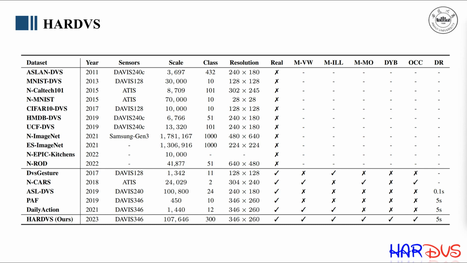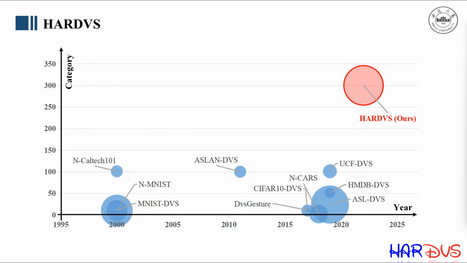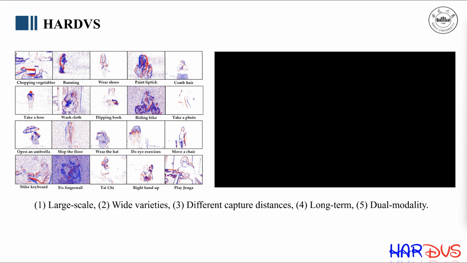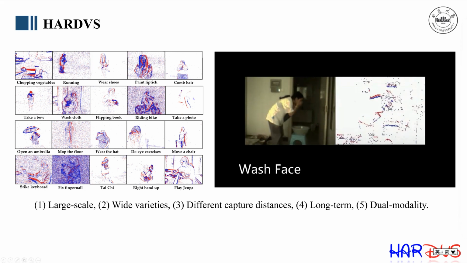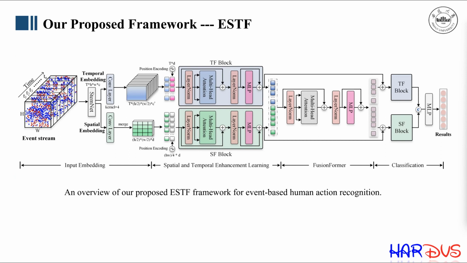Our dataset considers multiple challenging factors which may influence the results of HAR with the DVS sensor, such as multi-view, multi-lighting, multi-motion, dynamic background, occlusion, and long action duration. With the aforementioned characteristics, we believe our HARDVS dataset will be a better evaluation platform for the neuromorphic classification problem, especially for the human activity recognition task. In addition, we devise a new event-based spatial temporal transformer approach for event stream data learning.